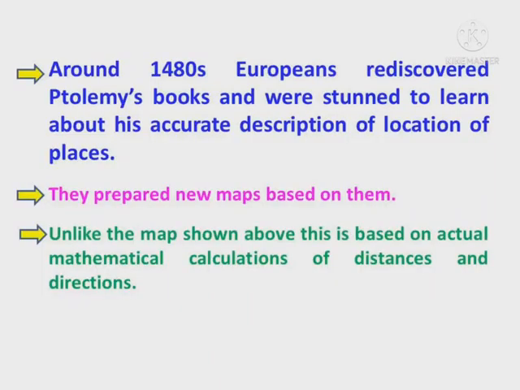Around 1480, Europeans rediscovered Ptolemy's books and were stunned to learn about his accurate description of the location of places. They prepared new maps based on them. Unlike the map shown above, this is based on actual mathematical calculations of distance and directions.